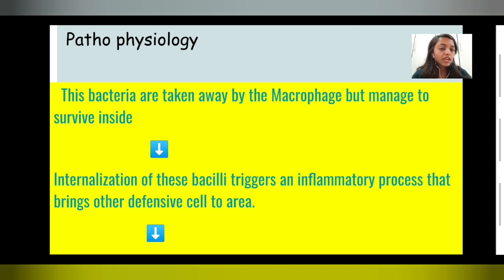The inflammatory process takes place, and these cells combine to form a mass of tissue. The cells surrounding this area form a granuloma, with caseous necrosis, a cheese-like structure, at the center of the granuloma.